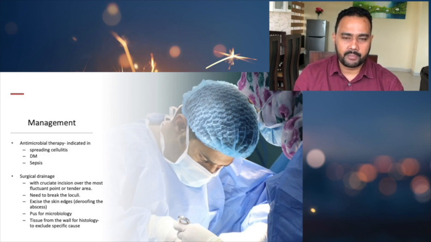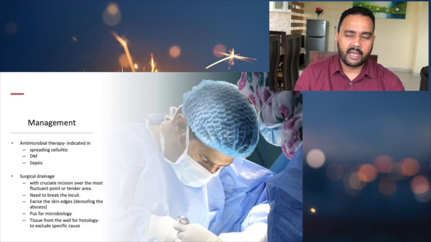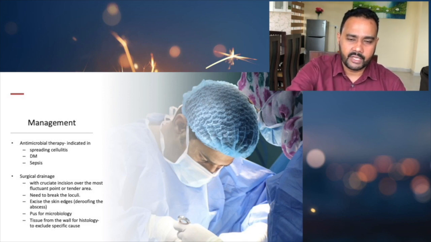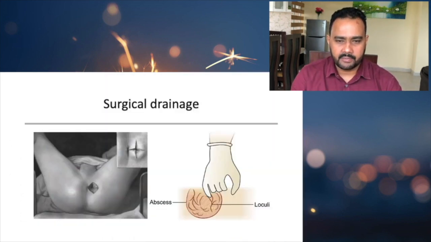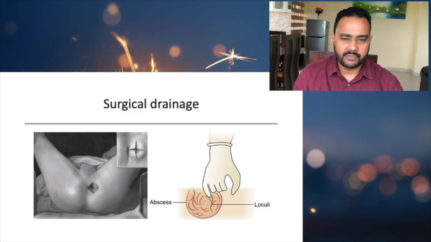So antimicrobial therapy is not necessary for each and every case of anorectal abscess. There are some indications, but the most important management is surgical drainage. During the surgical drainage, we need to put a cruciate incision, and then we have to break all the loculi. So this is how we do surgical drainage. We put a cruciate incision, and then we cut all the edges of that cruciate incision. Then the wound will look like a diamond shape. Then we break all the loculi inside the abscess, and then we leave this wound open.